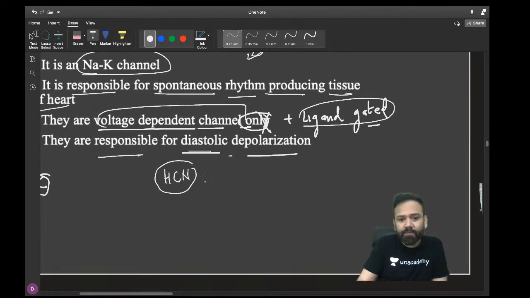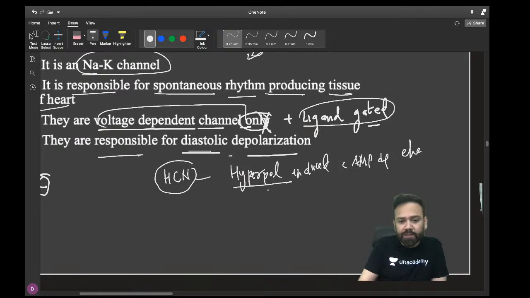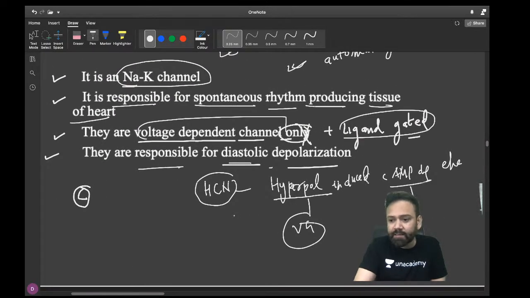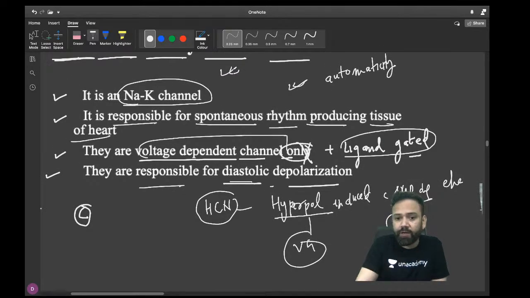What is HCN channel? HCN means hyperpolarization induced cyclic AMP dependent channel. So you can see that this portion is showing that it is voltage gated, and this portion is showing that it is ligand gated. So it is both voltage gated as well as ligand gated. This is a new point, asked in JIPMER for the first time. So this can be repeated in your AIIMS as well as NEET PG. So please remember this point very carefully. Okay.